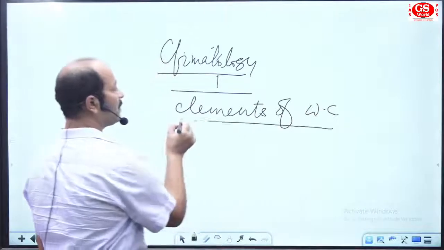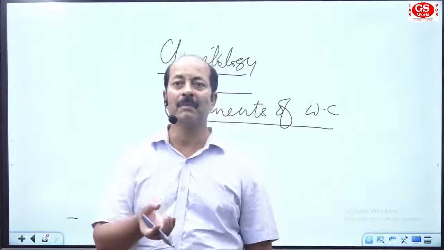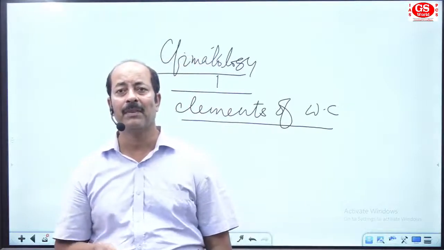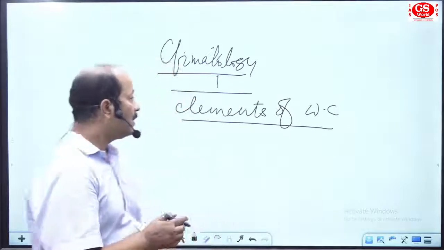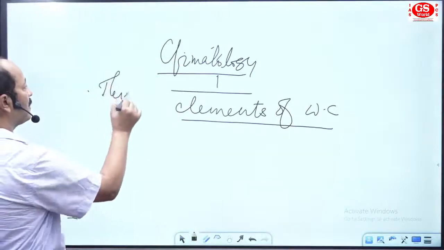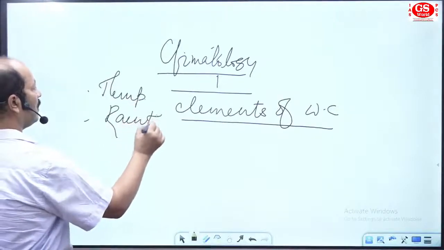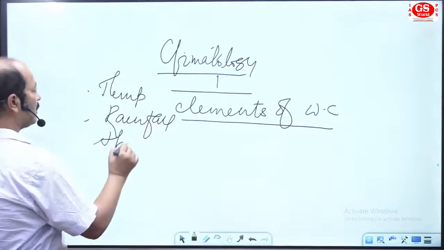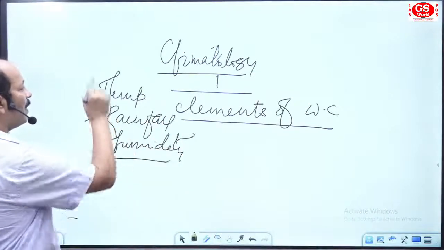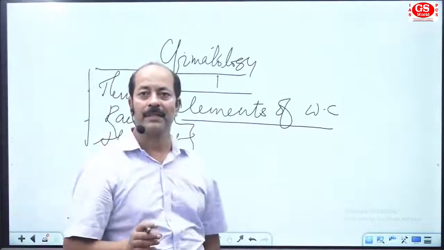weather and climate. The first thing, if you remember, then you can remember all the contents area. The first is elements of weather and climate. Now try to say, in this area you have temperature, then you have rainfall, then you have humidity, and the last one you have classification of climate.